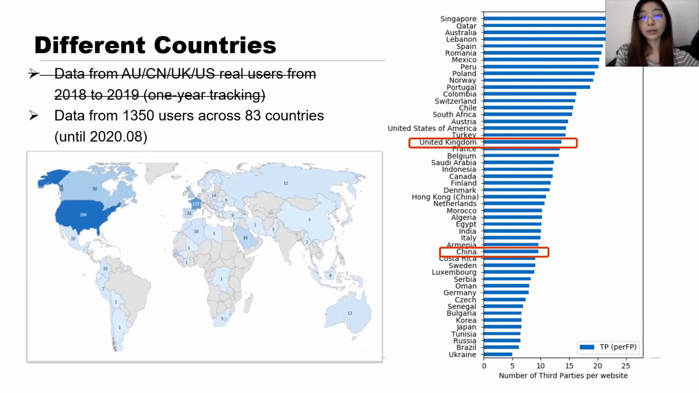So we separate Hong Kong users from mainland China, because Hong Kong users do not have the restriction of the Great Firewall of China. Therefore, the number of third-party trackers in Hong Kong would be more than in mainland China.